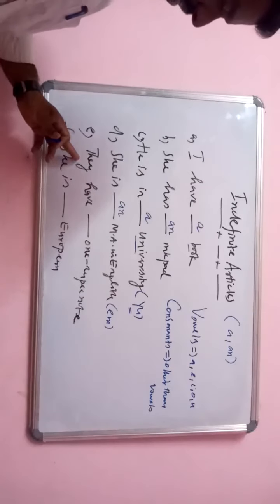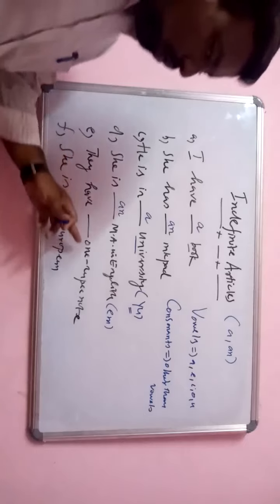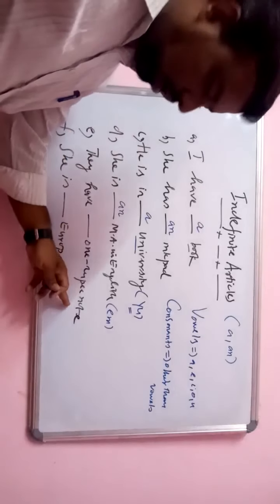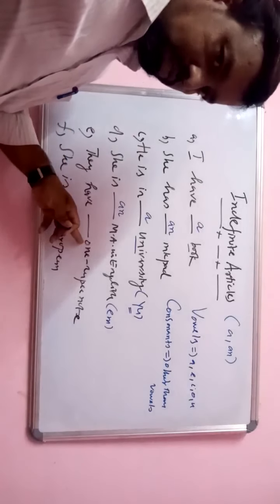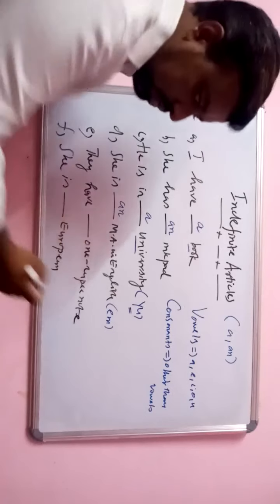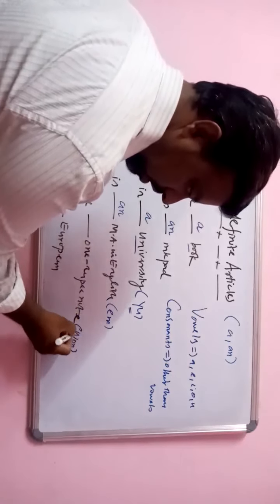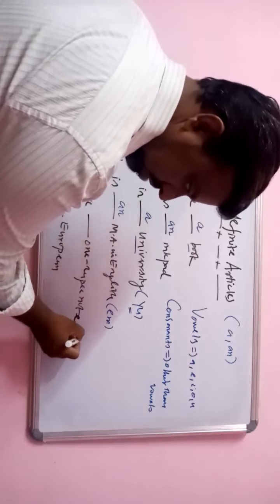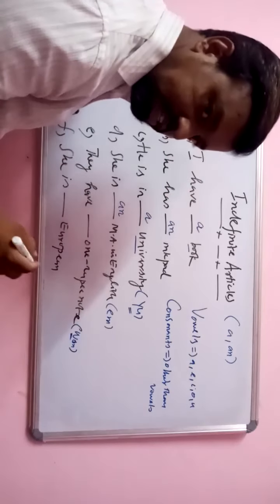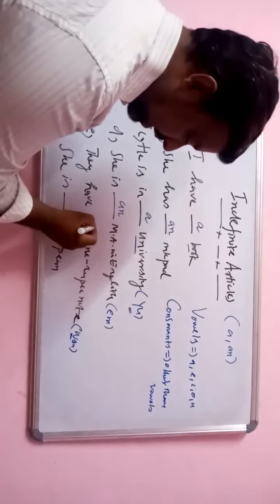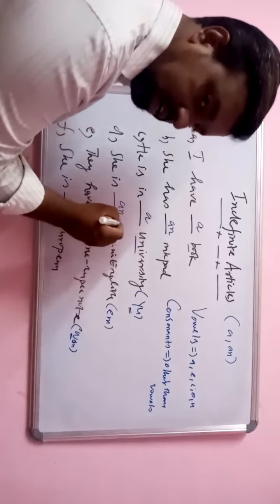See here, look at this. They have a 1 rupee note. O is a vowel, no doubt in it, but it gives a W sound. One. For example, a W sound comes. Since W is a consonant sound, it takes the indefinite article a.